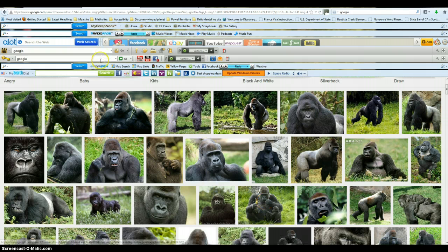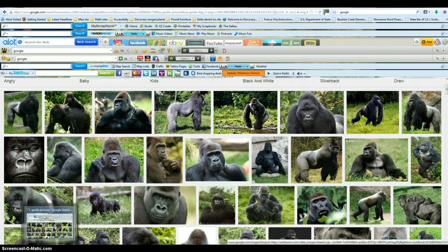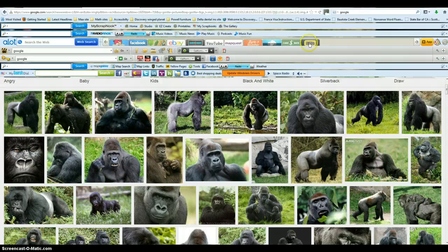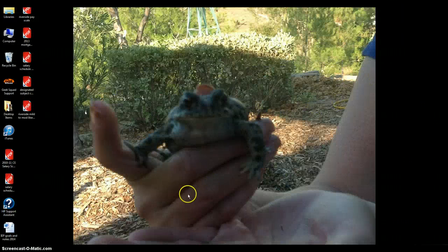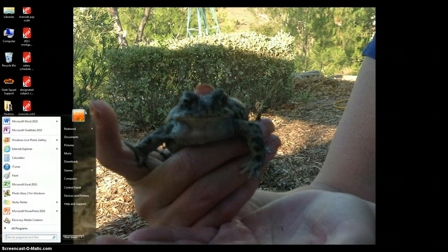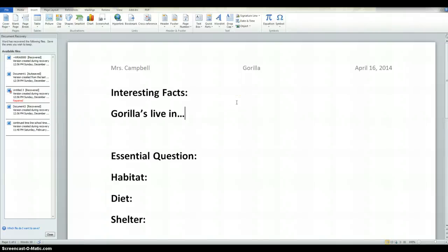Okay, so I'm going to go back to our document. First I need to go over here and minimize this. I can come down here and go to the start button. And right here is where our document's at. Then I'm going to go back to, I went ahead and typed in Gorillas Live in, and then, you know, of course I'll look back at my notes and refer to that. Our essential question.